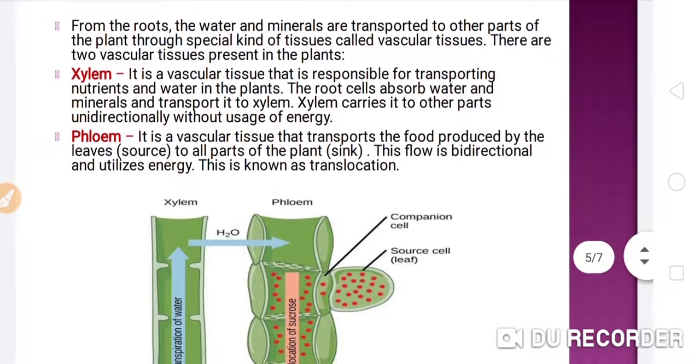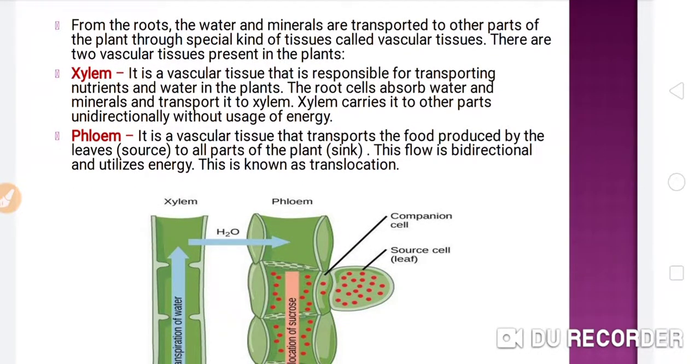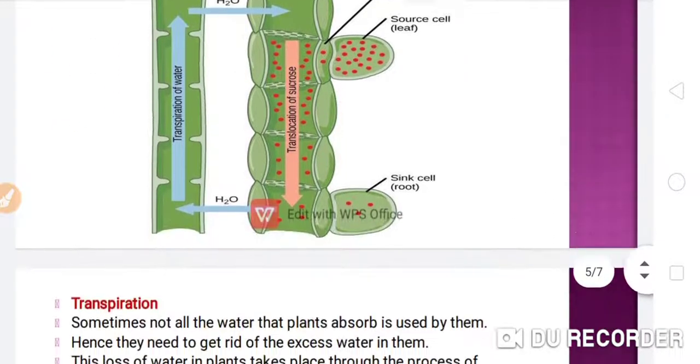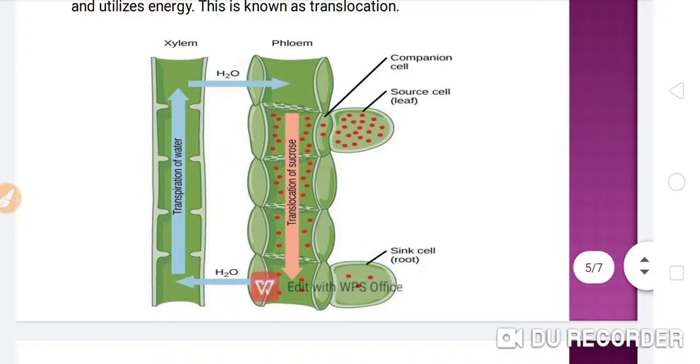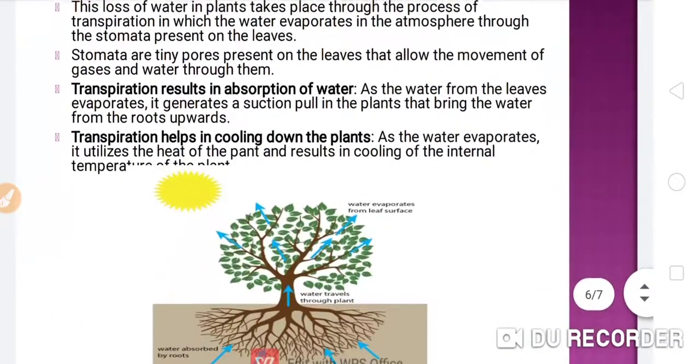And phloem, it is a vascular tissue that transports the food produced by the leaves to all parts of the plant. This flow is bidirectional and utilizes energy. This is known as translocation. Okay, so here you can understand this process through this given figure. Okay, now next,